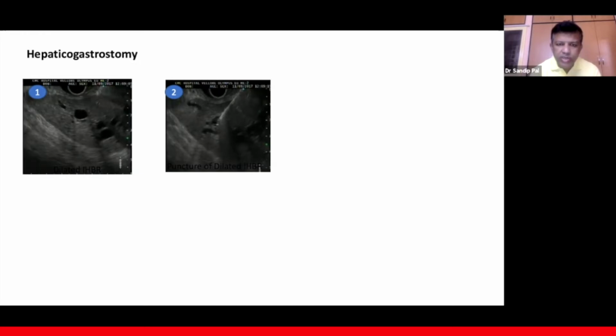Sometimes we puncture segment 2 also, but what we should be clear about is, we should never puncture the liver from the esophagus, because then the chances of mediastinitis and all this increases. So always the puncture site should be from the stomach, and preferably a segment 3 duct.